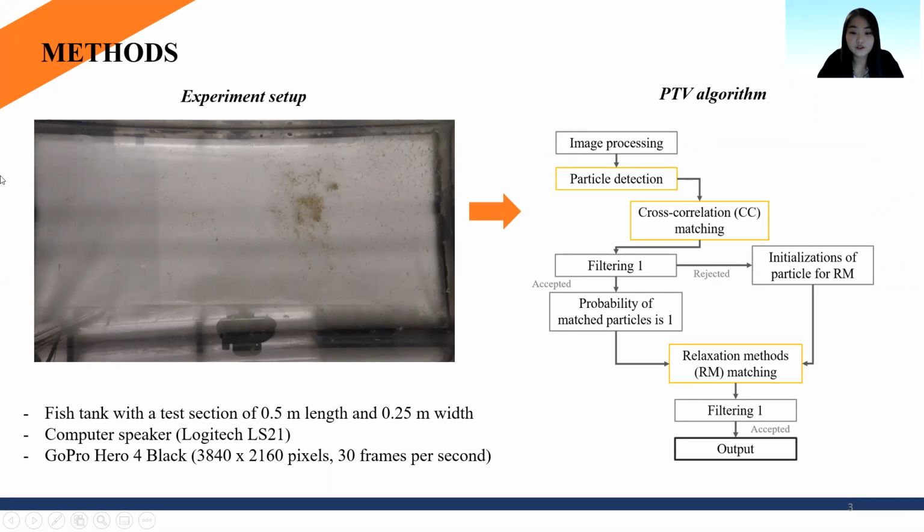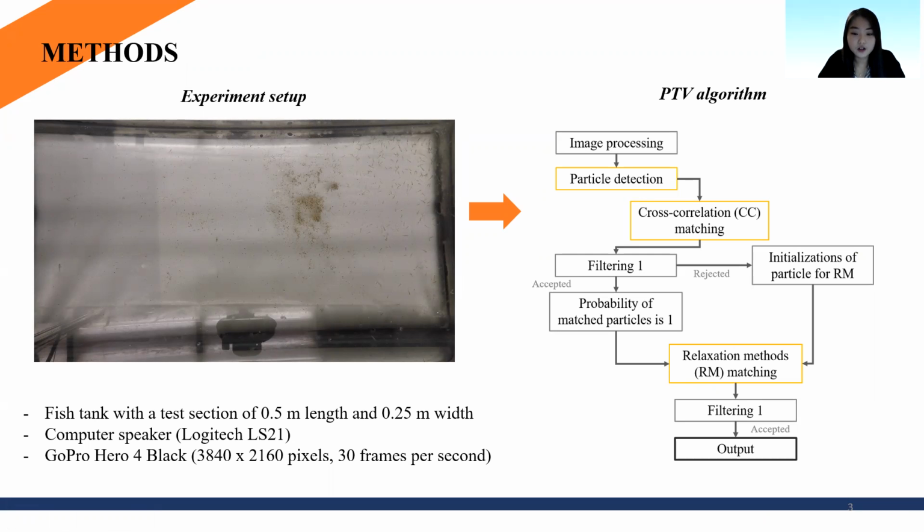So this video on the left shows you how our experiment was conducted. Approximately 200 larvae were placed inside the tank and they were exposed to a sound from a computer speaker installed on the near outside of the tank, which lasted for 1 second. Acoustic stimuli consisted of pure tones ranging from 100 to 1000 Hz, and the amplitude remained consistent at 60 decibel. The whole procedure of experiments was recorded with a GoPro camera.